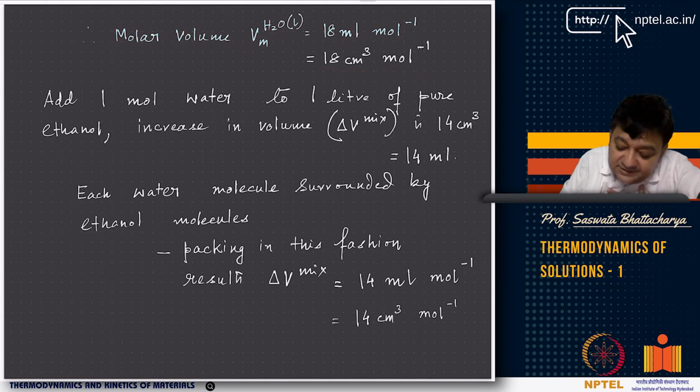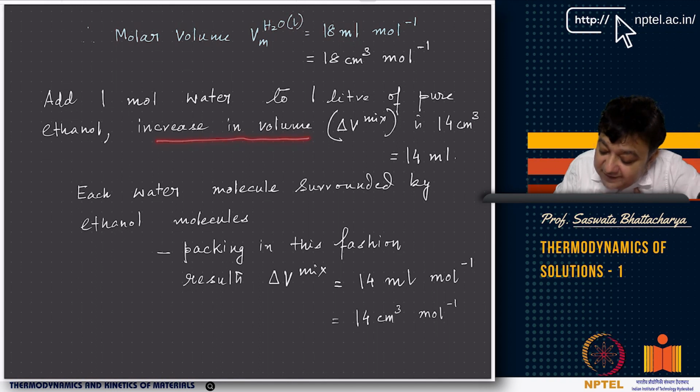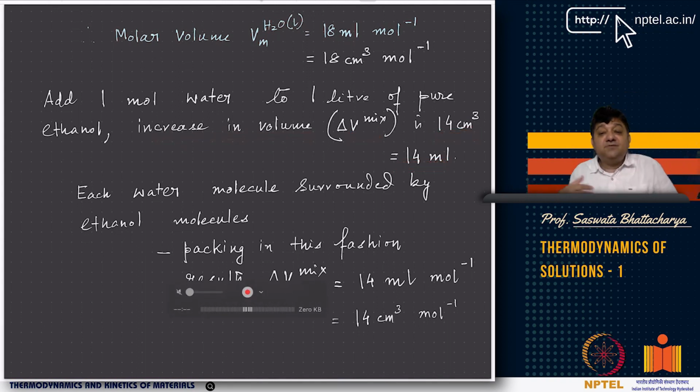Now think of this. You have 1 mole of water, but you have 1 liter of pure ethanol, right? And there is an increase in volume, but this delta V mix now is 14 centimeter cubed, or 14 ml. Why? You have the same 1 mole of water, so it should have raised by 18 milliliter or 18 centimeter cube, but it has raised only by 14 ml. This is because of the association of water molecules with the ethanol molecules.